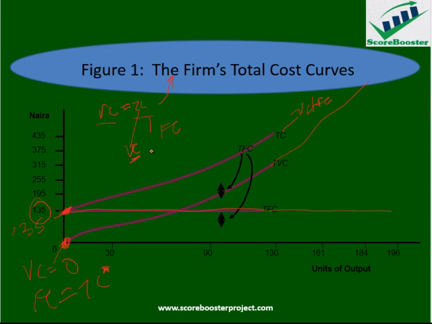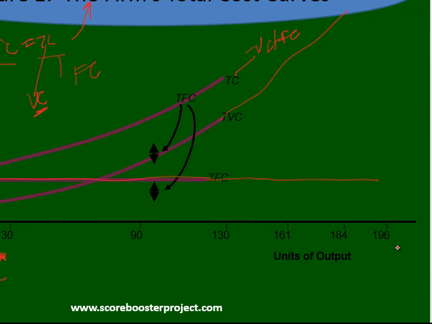Most especially, the examiner can ask us to explain these three costs graphically. This is what they want us to do. You draw your graph. Remember, always put your cost, naira value or revenue on the y-axis. Then the unit of quantity produced will be on the x-axis. Then you scale your graph, for example 1 centimeter to 5 units. Once you scale your graph, you draw on your graph sheet, preferably given to you by the examiner. Then you explain the way we explain here.